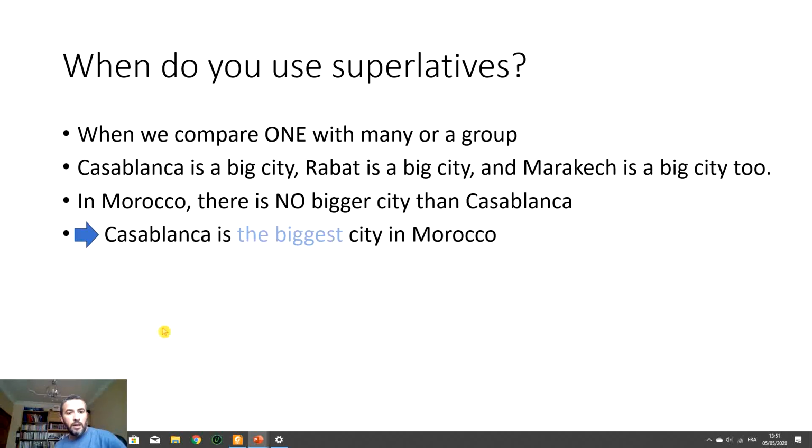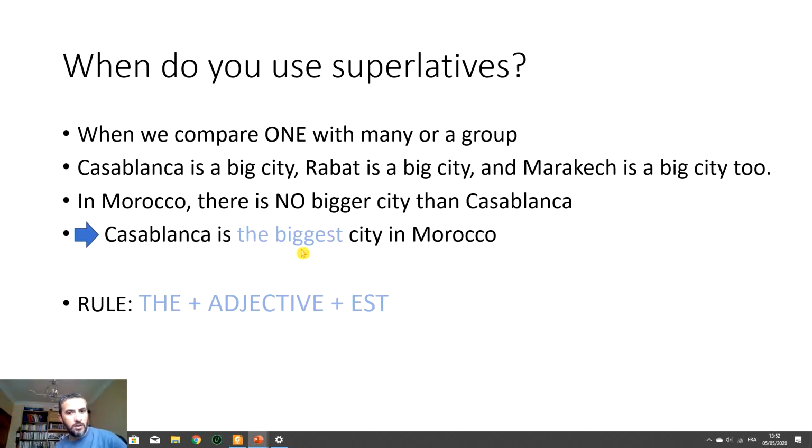So what do you notice? What do we have? We have the before the adjective, and we add est, and here because we have consonant, vowel, consonant, we double the consonant, like hot, hotter. Hot, a consonant, vowel, consonant, we double the consonant. So the rule, what is it? The plus adjective plus est. Why the plus adjective plus est? Because the adjective is short.